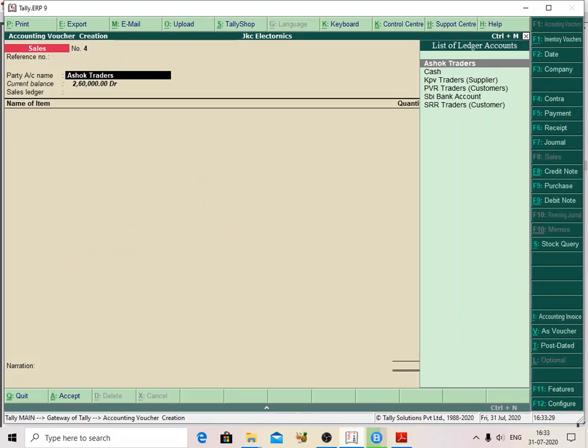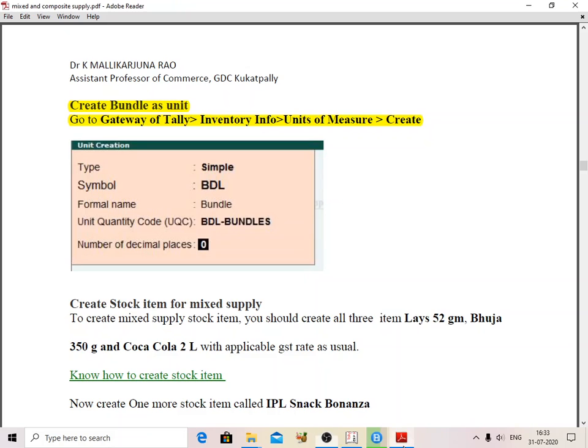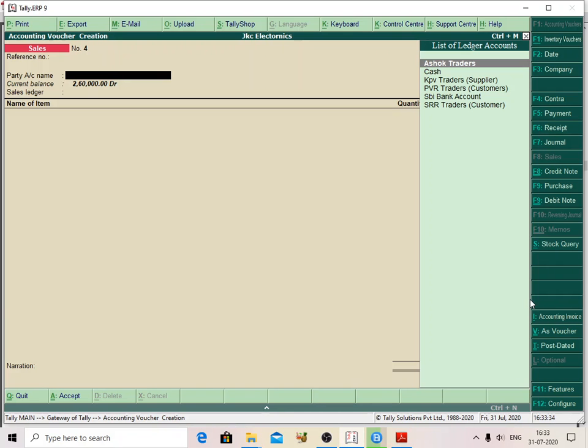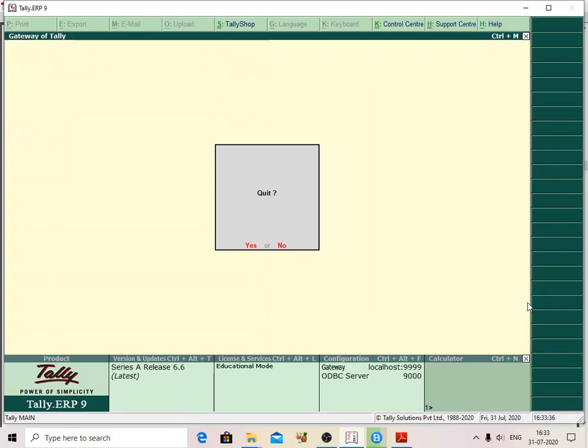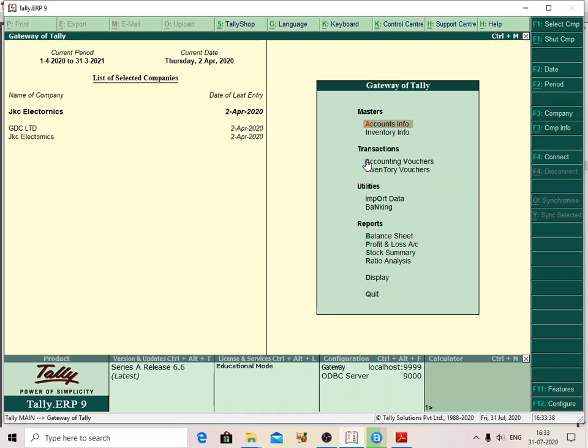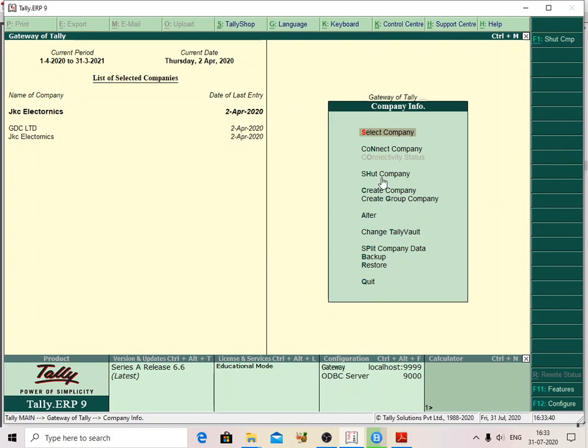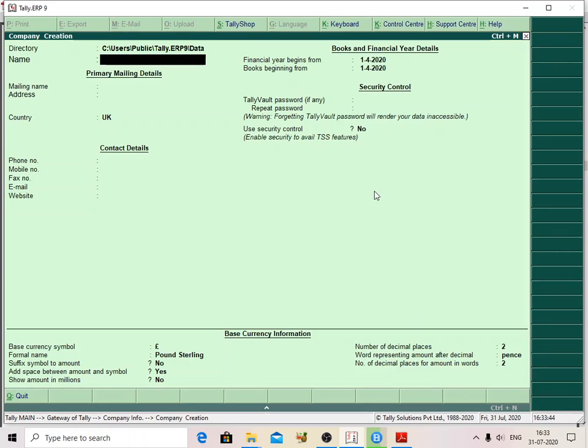Now I am going to create a company in Tally ERP. Create company: SRM Traders.